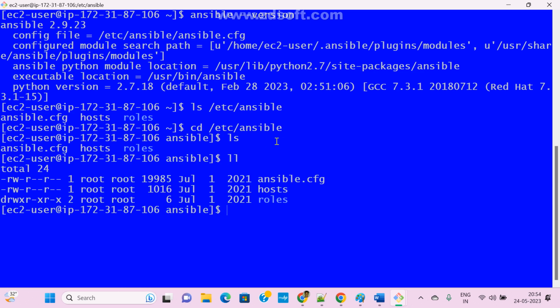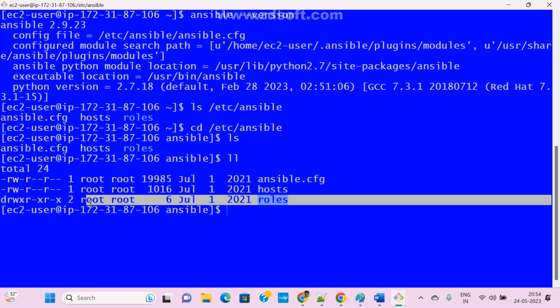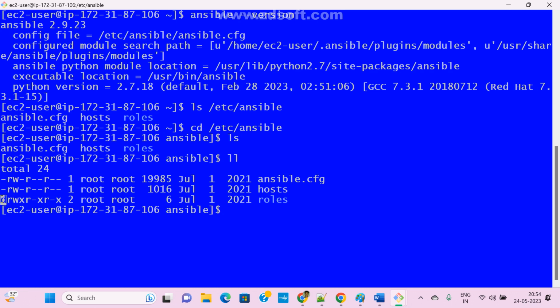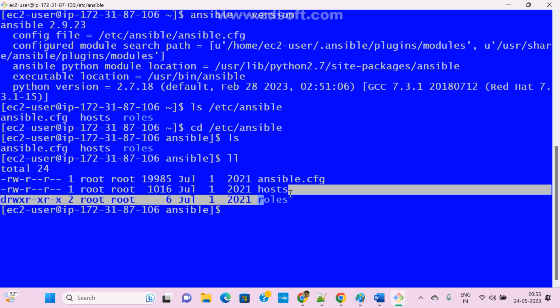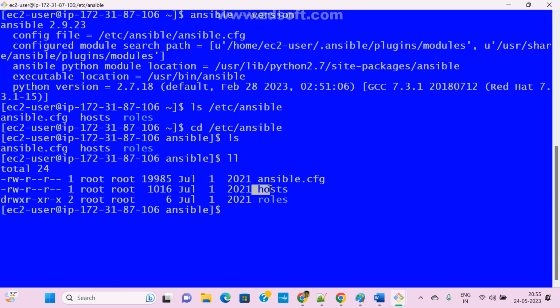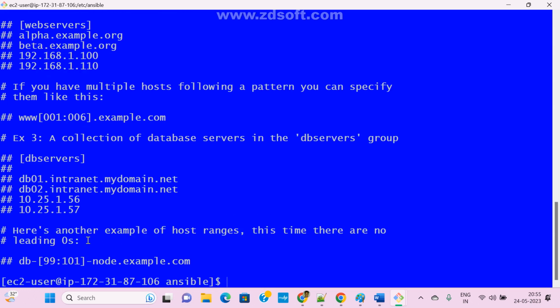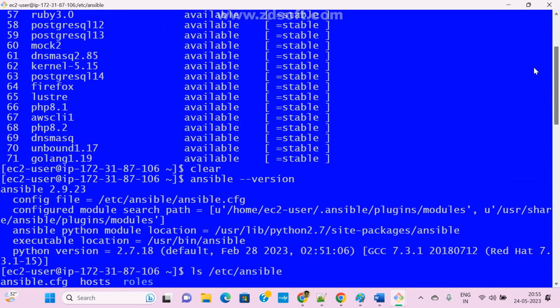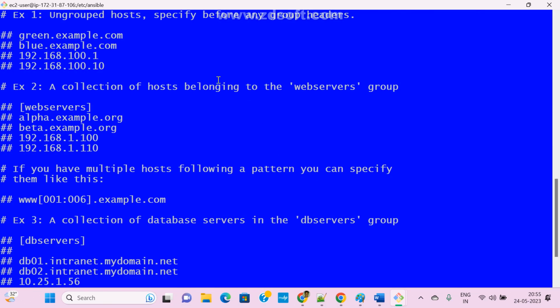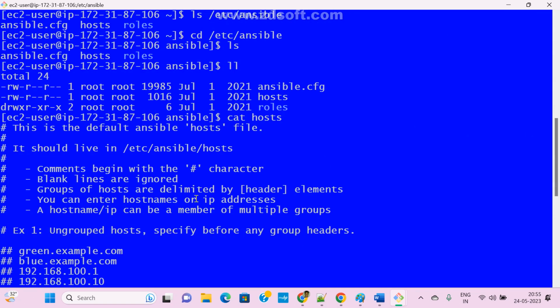Two are files and one is a directory. How do I know this is a directory? See here, the first letter is d. D represents directory, while a dash represents regular files. This is the hosts file, the inventory file. This is the configuration file. This is the roles directory; leave it, we'll discuss later. Now I want to see what is in the hosts file: cat hosts. This is the default file, guys, nothing but the inventory file. But if we see this file, all lines are commented. Now we have a doubt: sir, what is the purpose of this file if all lines are commented? How is it executing? Now see here, we can understand.